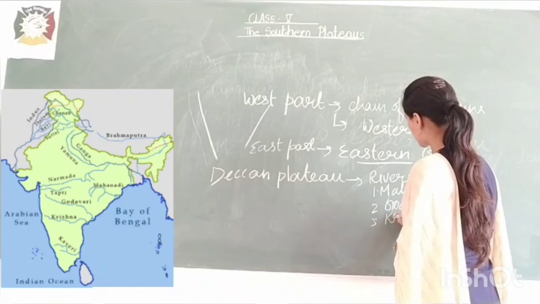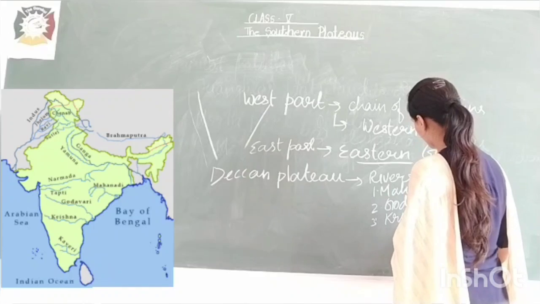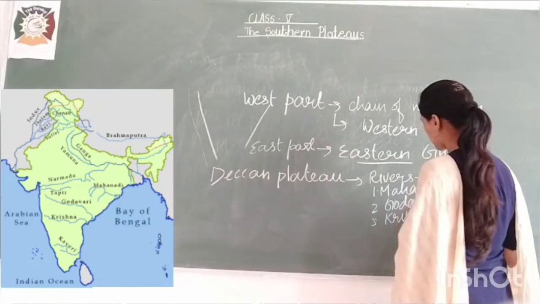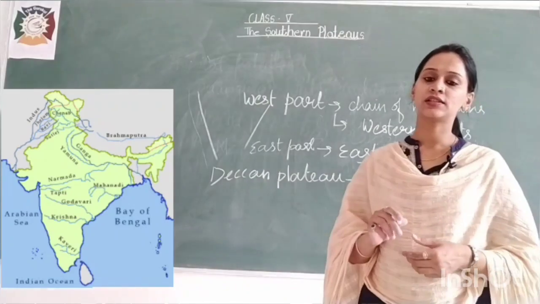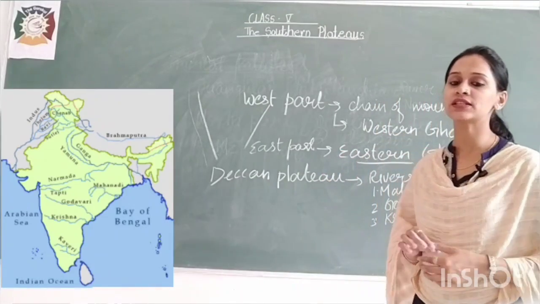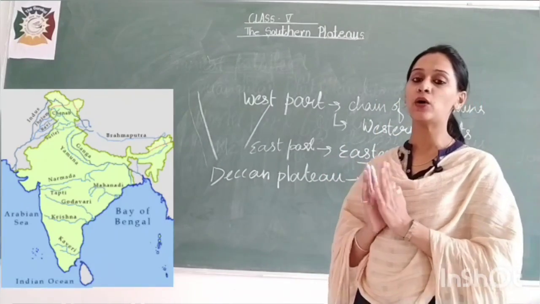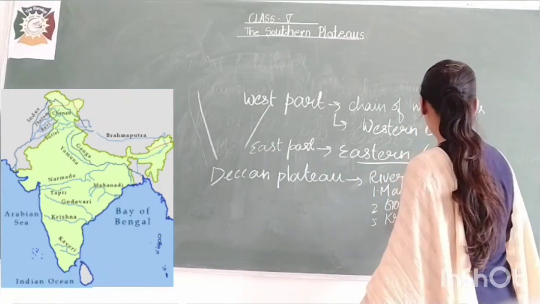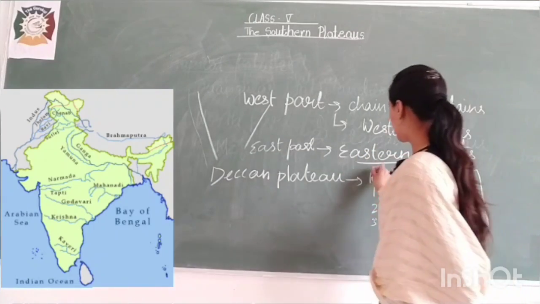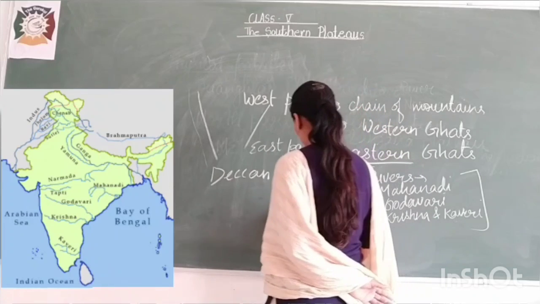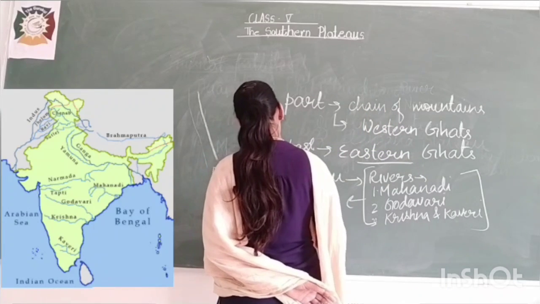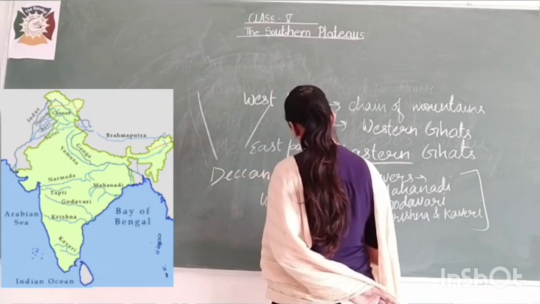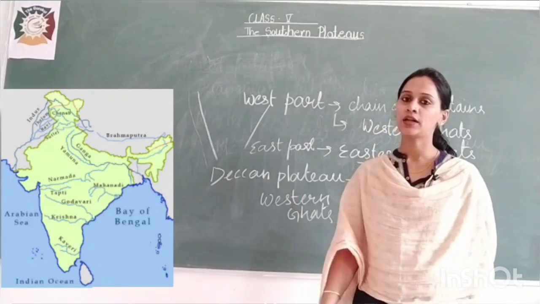Third is Krishna and Kaveri. These rivers, Krishna and Kaveri, originate from the mountains of the Western Ghats. So all these rivers are originating from the Western Ghats. Now are you understanding the concept that I told you?